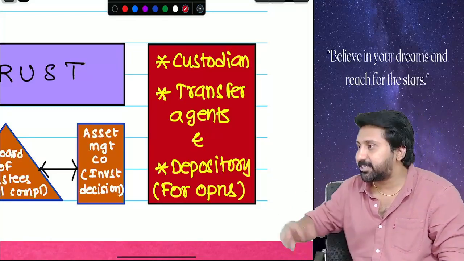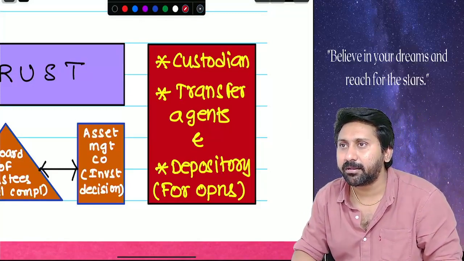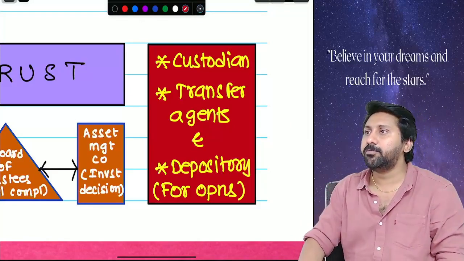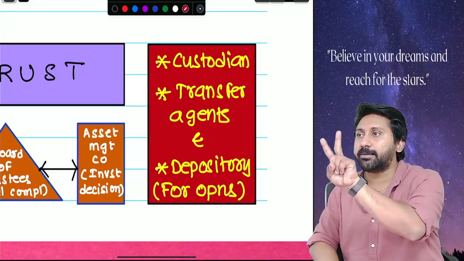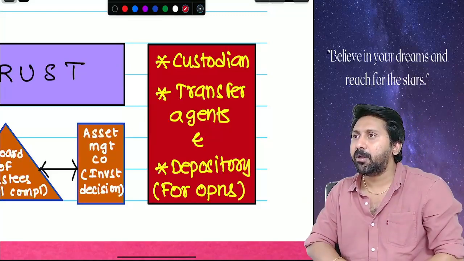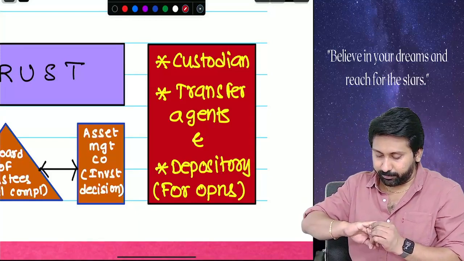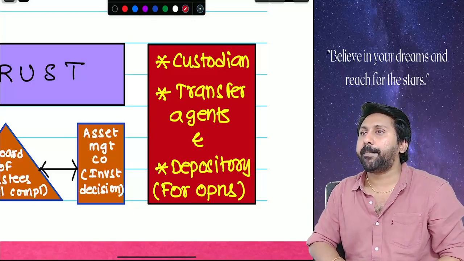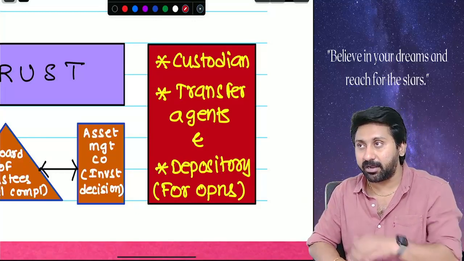Transfer agent. Units have to be transferred from one person to another person. Do you know units are tradable today? How are mutual fund units tradable? There are 2 types of mutual fund that I will explain later. Open-ended, close-ended. What is open-ended? Open-ended is like buyback. Close-ended is like a company. Didn't understand? I'll explain.